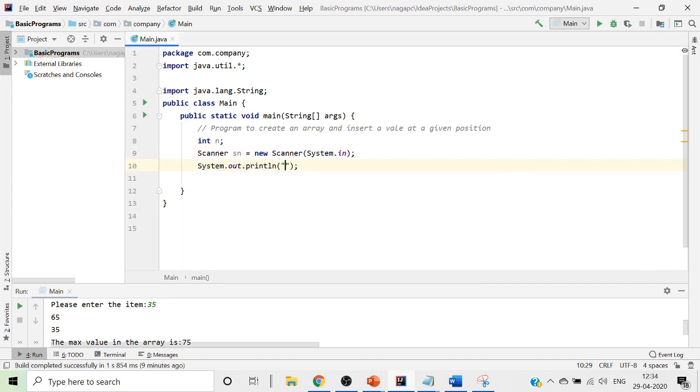System.out.println, and we will tell the user, so we'll use it as print. We will tell the user to give this value. So what we will do, we will put it as "please enter the range".